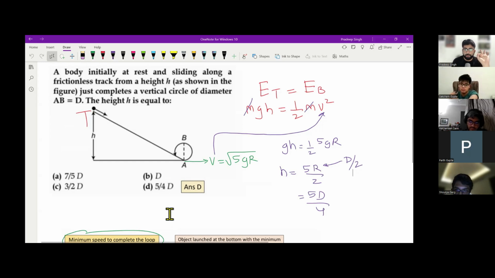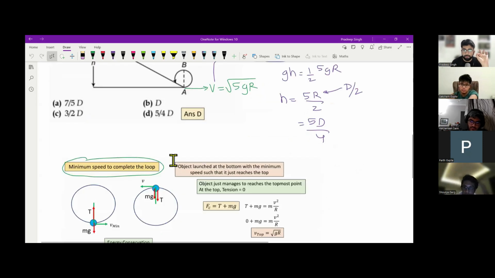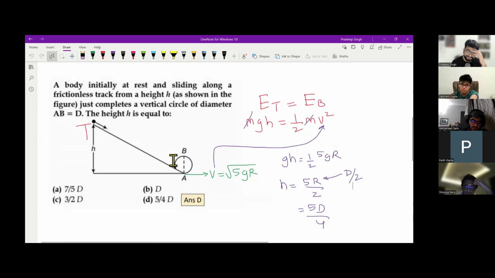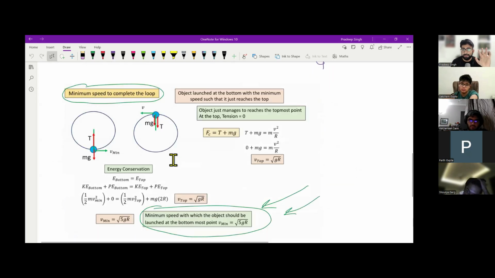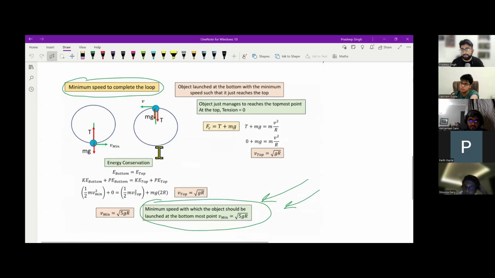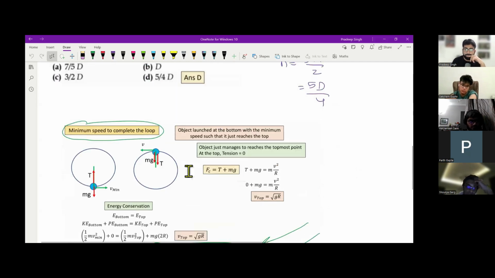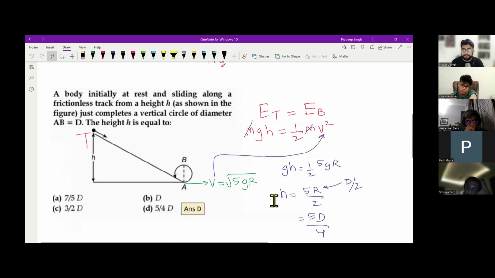Okay, that's it. That is why all you need to remember is the shortcut. Is the minimum speed formula mentioned in the data booklet? No, it is not there. That is why you should remember it. If it comes in an MCQ, use the shortcut. If it comes in a descriptive question, then we need to do the entire thing because then the question will be 4 marks at least. Okay, sir. But for MCQ, use the shortcut.